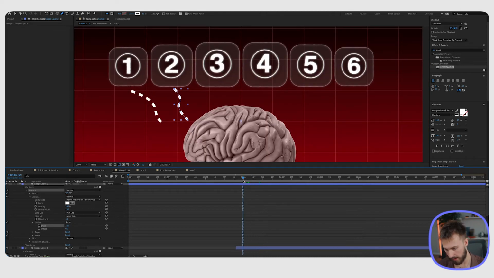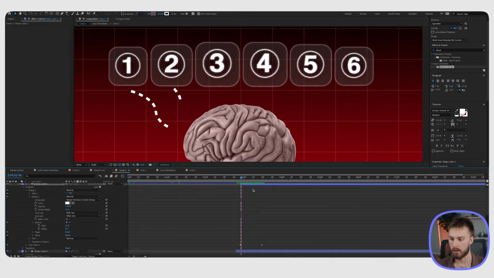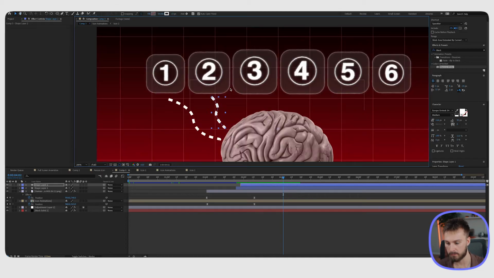Next thing to do is add the animation to the beginning of it. Since we copied the other one, we can just go ahead and paste this, and there we go. I'm going to do the exact same thing, the exact same method for all the other strokes here, and I'll speed this part up for you guys.